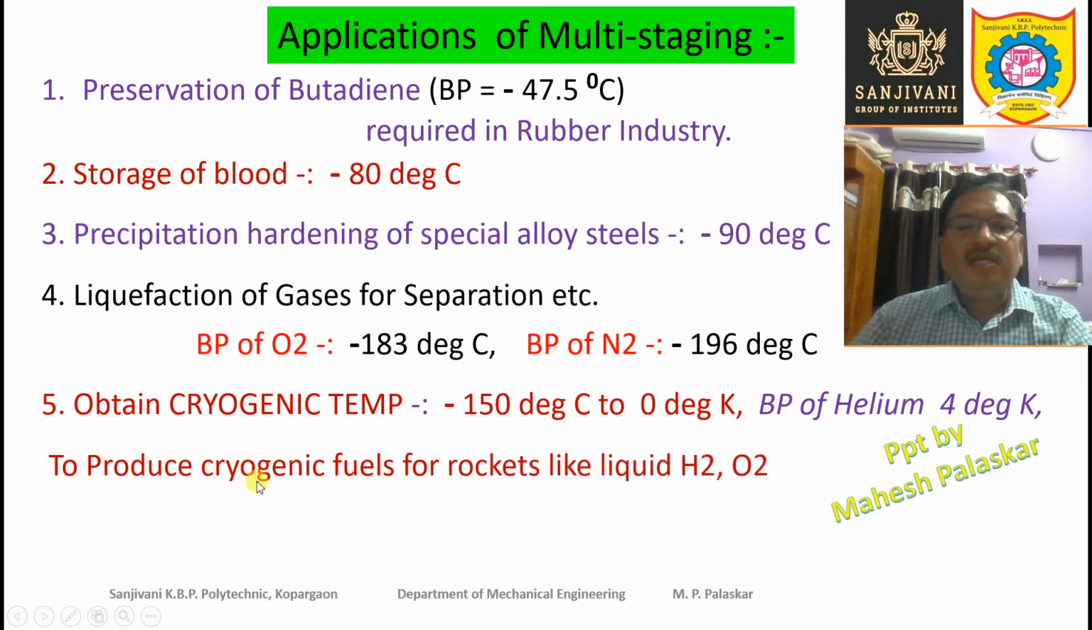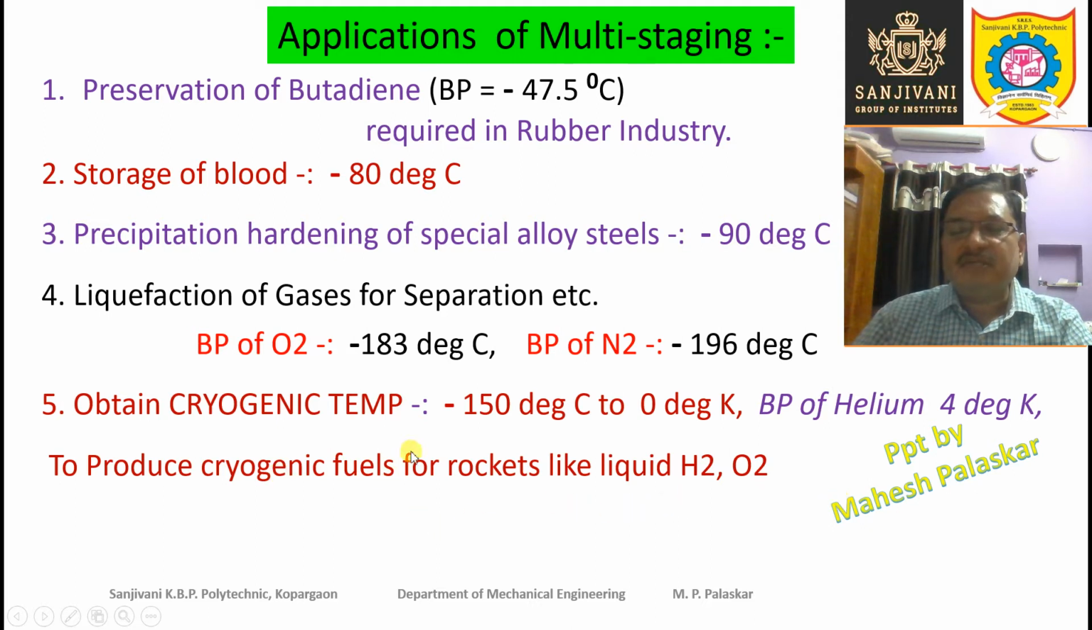In order to produce the cryogenic fuels for rockets, like liquid hydrogen and liquid oxygen, we are using cryogenics. The cryogenic fuels for the rockets may be liquid hydrogen. So liquid hydrogen is used as a fuel, and liquid oxygen is used as an oxidizer, right? So that is used in the rockets.